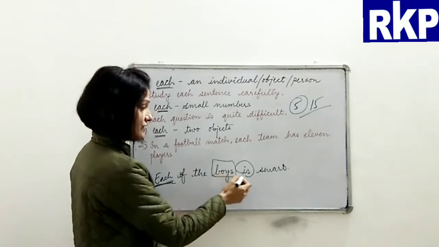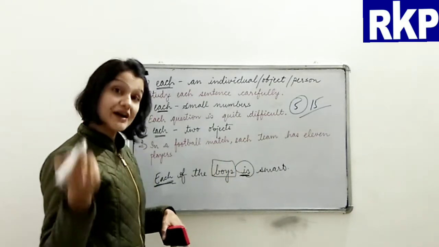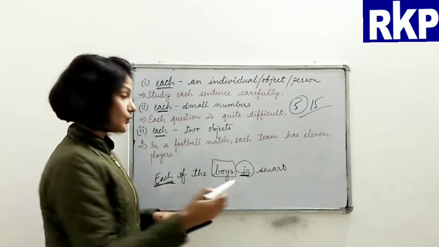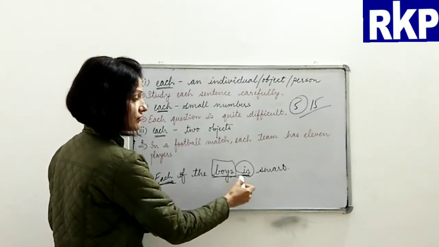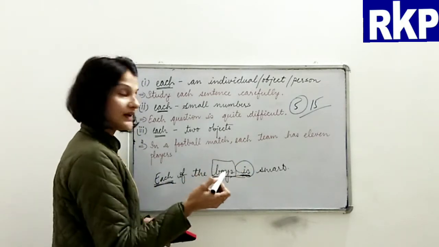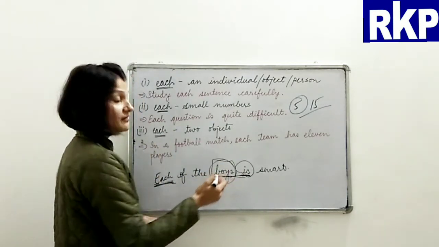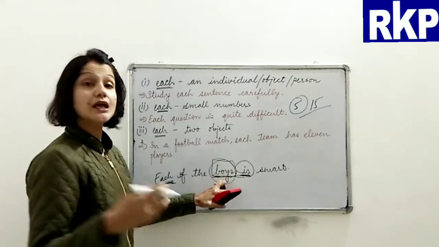So that is why we have used is. So you have to take care of this thing. When it is used as a pronoun, the verb will be singular. Do not get confused by looking at this word which is given in plural.